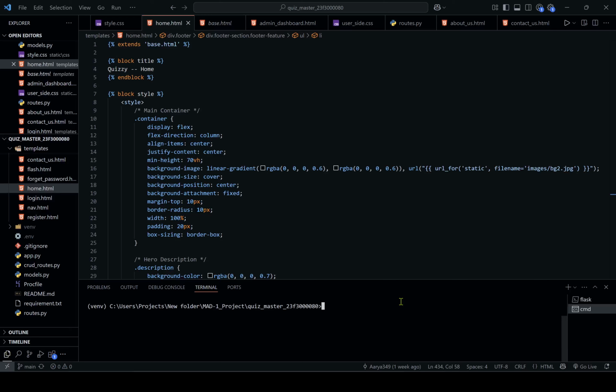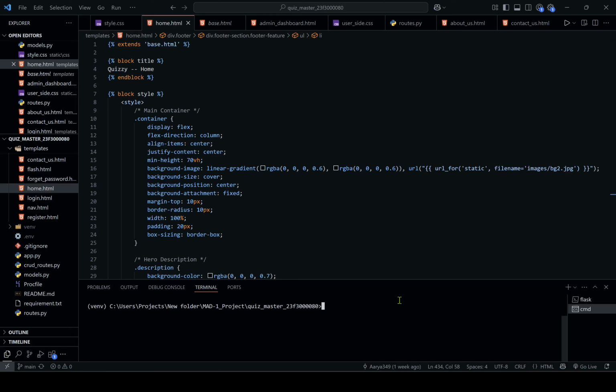Quizzy is an online quiz platform developed as part of the Diploma Level in Programming and Data Science from IIT Madras. I secured S grade for this project. I built Quizzy using Python and Flask for backend, SQLite as database, HTML, CSS, JavaScript, and Bootstrap for front-end design.